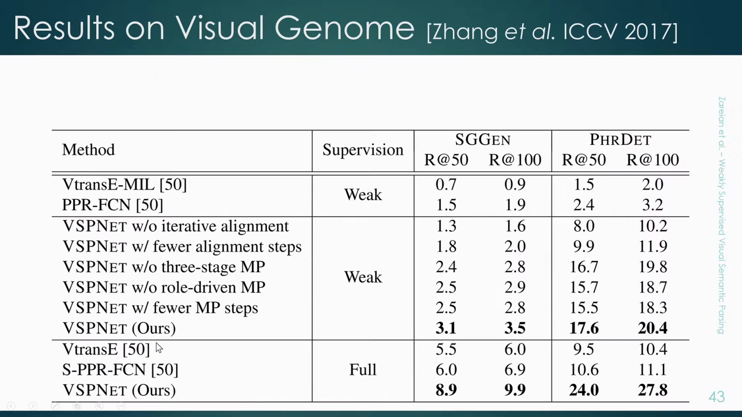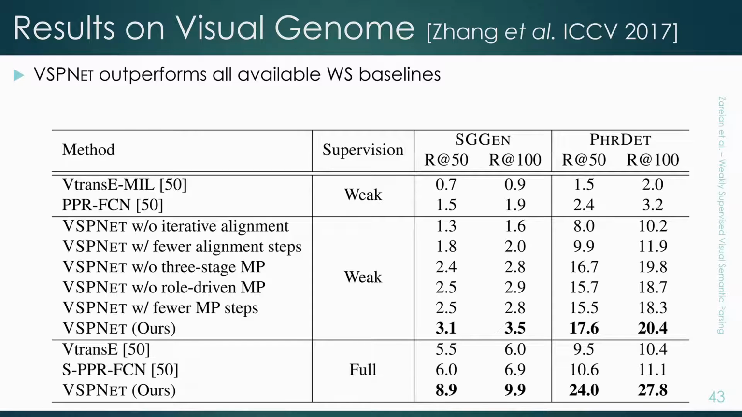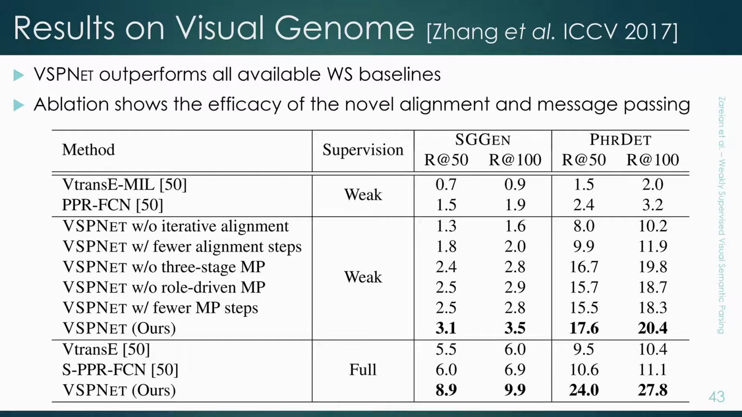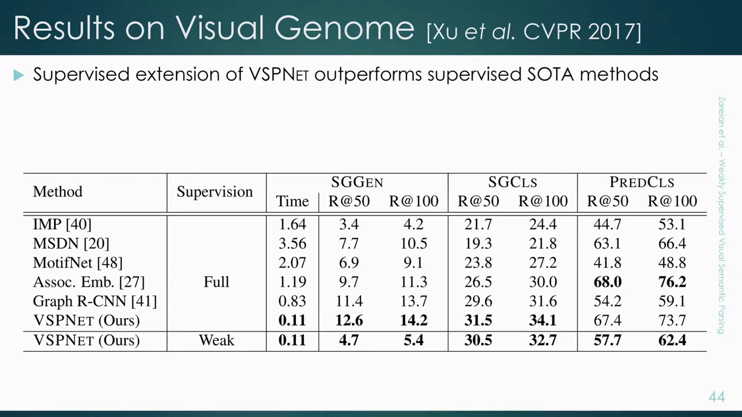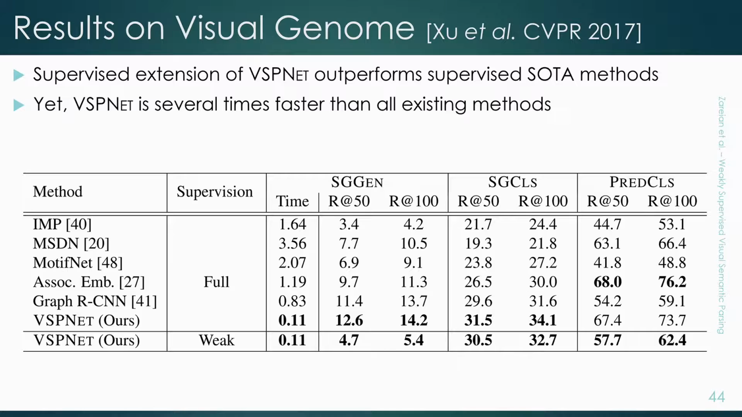So let's see some experiment results. On the Visual Genome dataset, we show that VSPNet can outperform all weakly supervised baselines. We also provide evaluation experiments that show each component that we proposed is effective. Then we propose an extension of our method to supervised settings, which can utilize ground truth bounding boxes to outperform supervised baselines. Besides being the most accurate, we also show that VSPNet is faster than any existing method, thanks to the bipartite architecture that breaks the quadratic complexity.